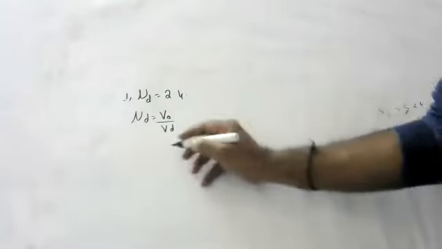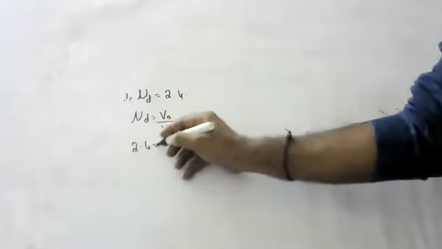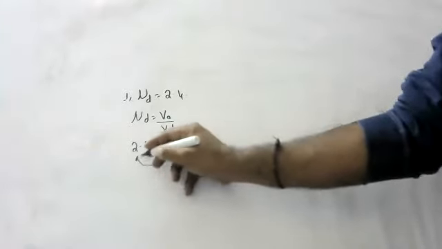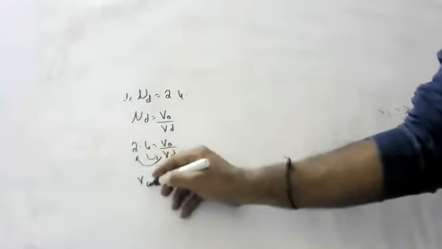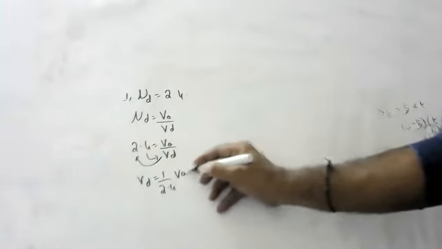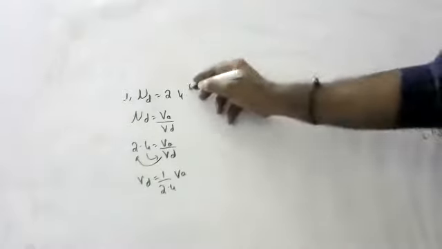light in diamond. 2.4 is equal to velocity of light in air by velocity of light in diamond. This goes here, this comes here. Velocity of light in diamond is equal to 1 by 2.4 times velocity of light in air. So what does this statement indicate?